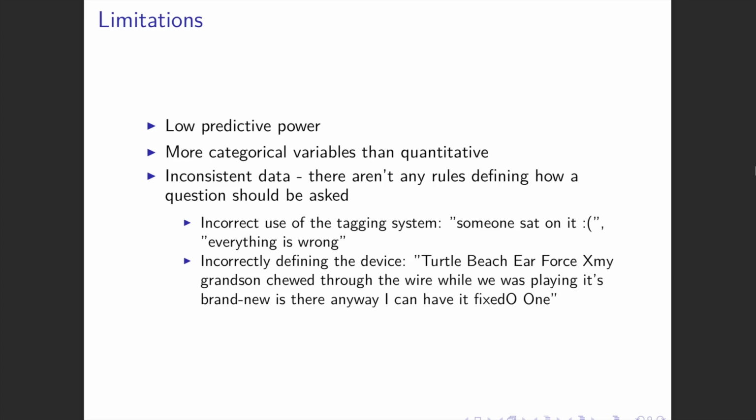There aren't really any strict rules defining how a question should be asked. So a lot of users incorrectly use the tagging system or didn't define the name of their device correctly, like the examples on the screen. So these inconsistencies made it kind of difficult to work with the data. So the suggestion that I have for that is to just include more guidelines and instructions on the page where users can ask a question.